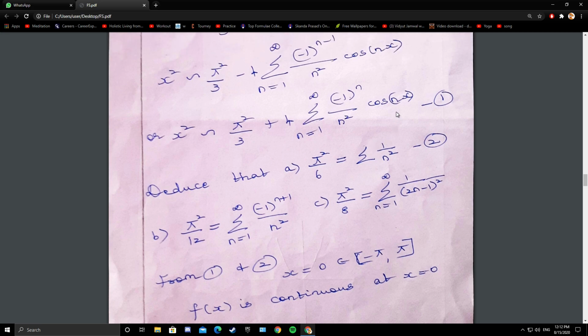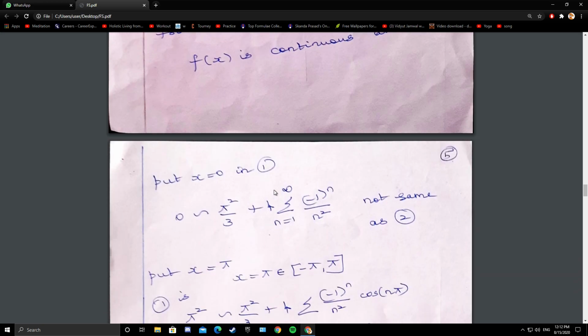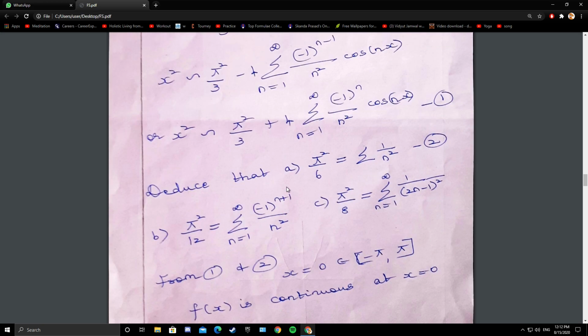So from 1 and 2 you compare the summation part and guess the value of x. So I am trying with x equals 0. x equals 0 belongs to the interval minus pi to pi and it is continuous at x equals 0 because the curve is smooth. So if you take x as 0 in 1, 0 equals pi square by 3 plus 4 times summation (-1)^n by n square, because cos 0 is 1.